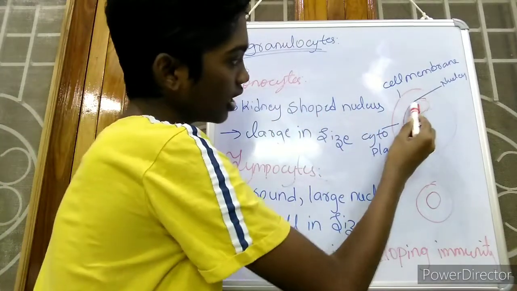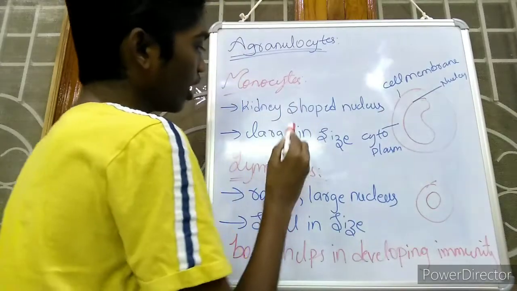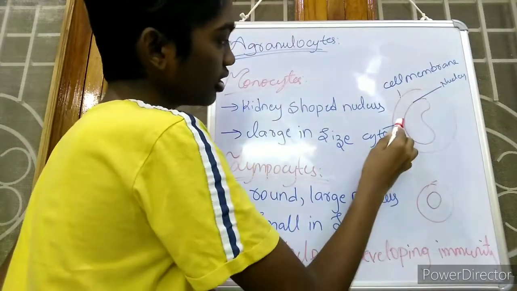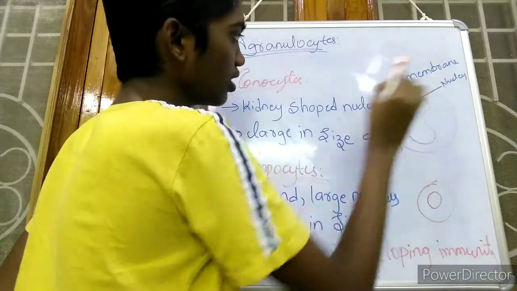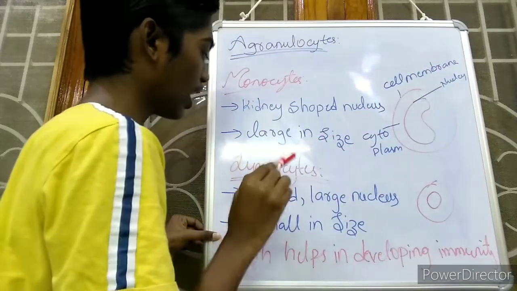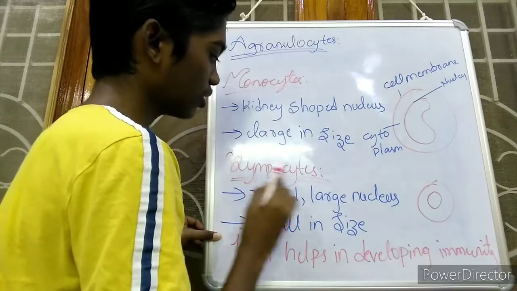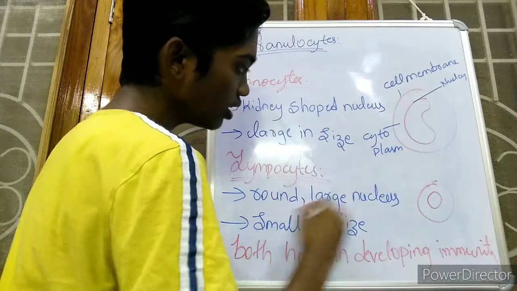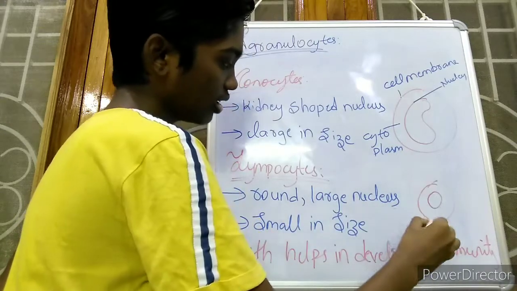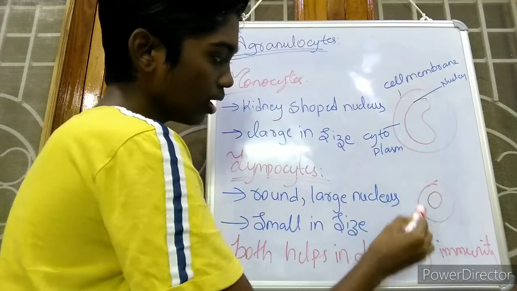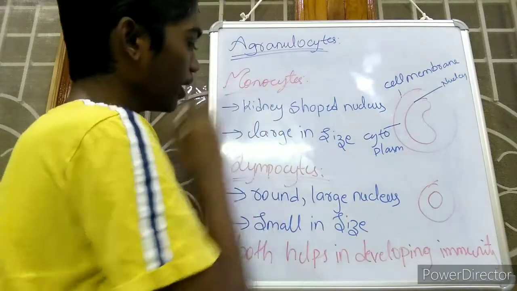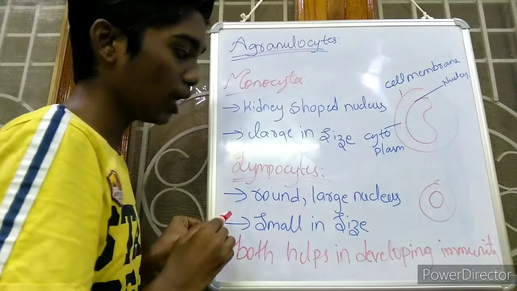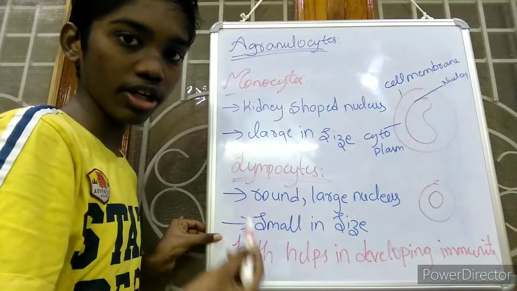Monocytes contain a kidney-shaped nucleus, and the cell is large in size. This is cytoplasm, this is cell membrane, and this is nucleus. We do not have any type of granules in it. Now coming to lymphocytes, they have a round and large nucleus, but the cell is small in size when compared to monocytes. Both monocytes and lymphocytes help in the development of the immunity of the body.